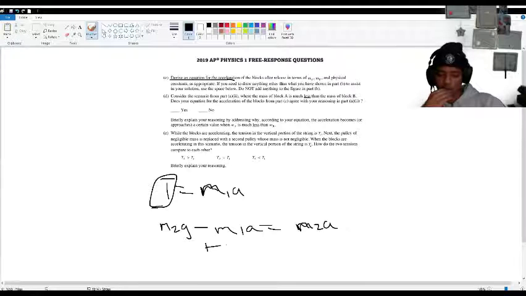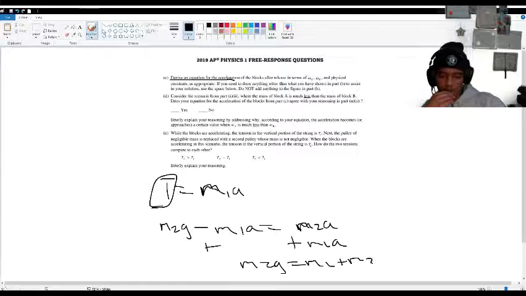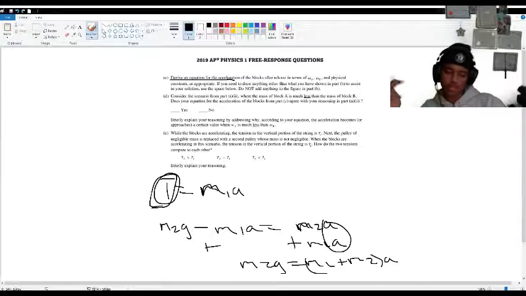So you add m1 a here. So it's just m2 g equals m1 plus m2 multiplied by a. What I meant to say here was that these a's are essentially the same. Why are they the same? Because the only force that's pulling them both is the tension.